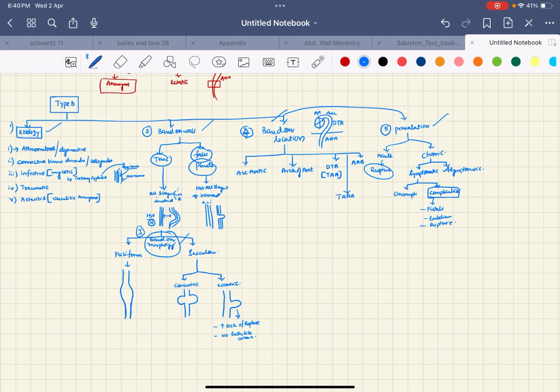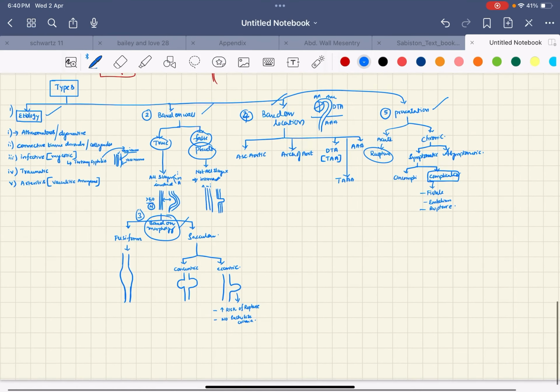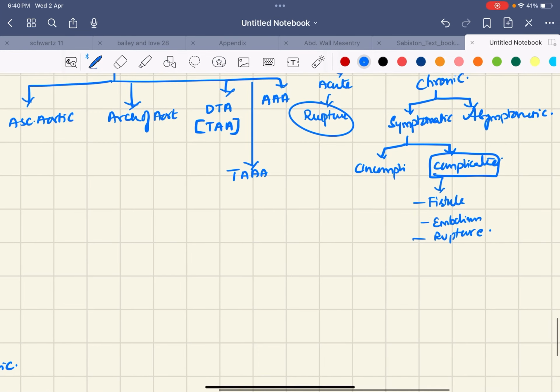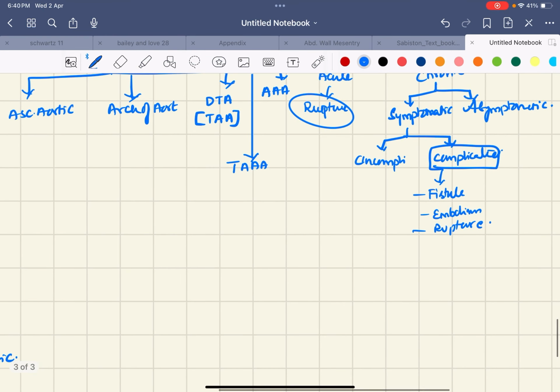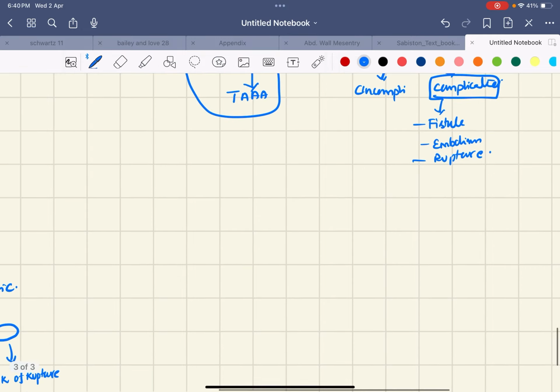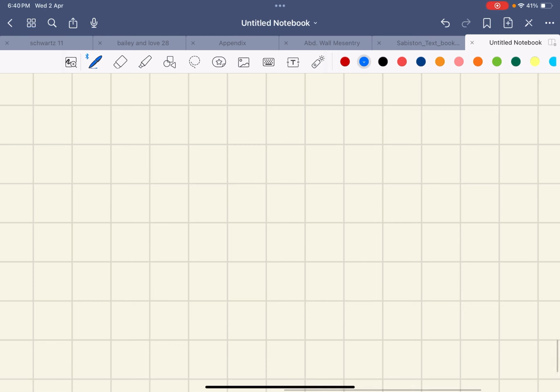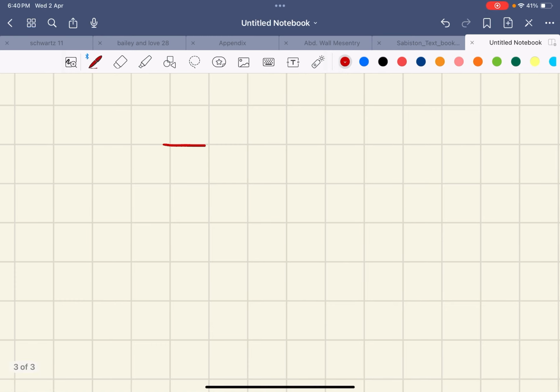So we are moving further for classification of aneurysm. In the classifications of aneurysm, we are dividing based upon the extent. We are mainly discussing these 2 types: thoracic aortic aneurysm and thoraco-abdominal aortic aneurysm. For this you have to remember some levels. I am drawing this, bear with me. This is one level, another level, another level.